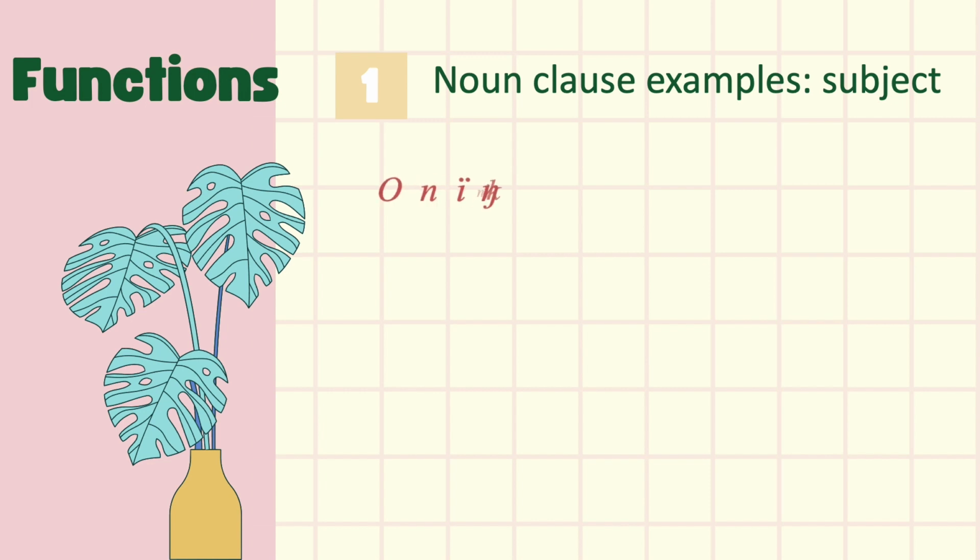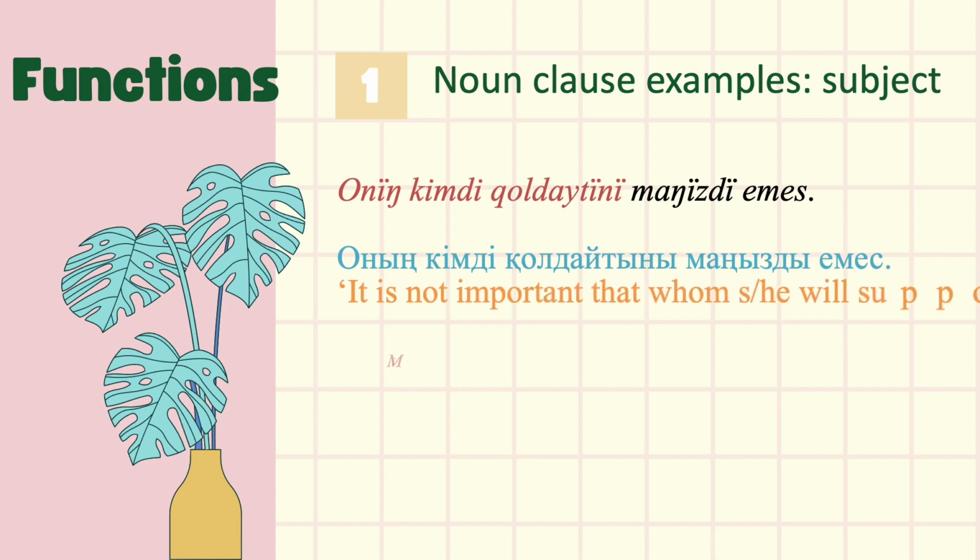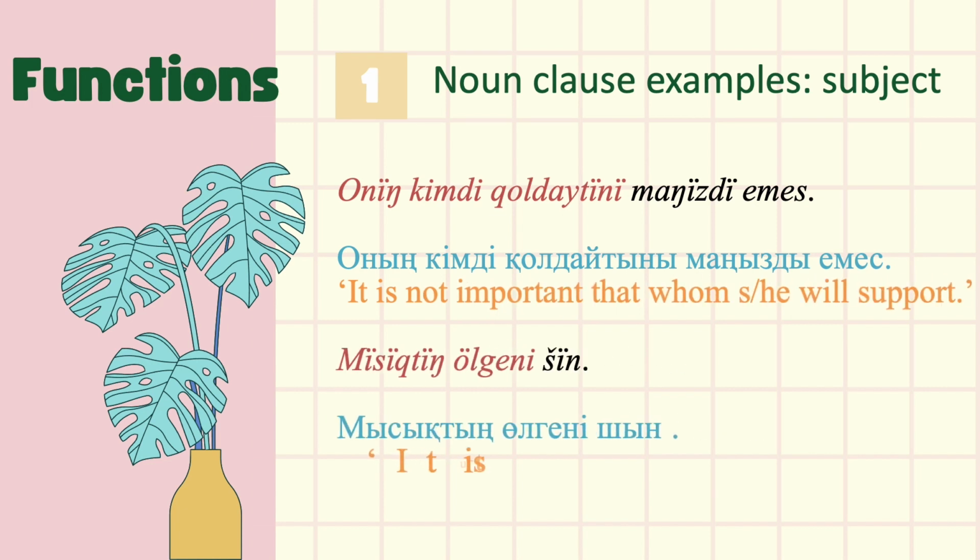possessive suffix. For example, оның кімді қолдайтыны маңызды емес. It's not important whom she or he will support. Мысықтың өлгені рас. It is true that the cat has died. In these two sentences, the noun clauses оның кімді қолдайтыны and мысықтың өлгені function as subjects to the main clauses.